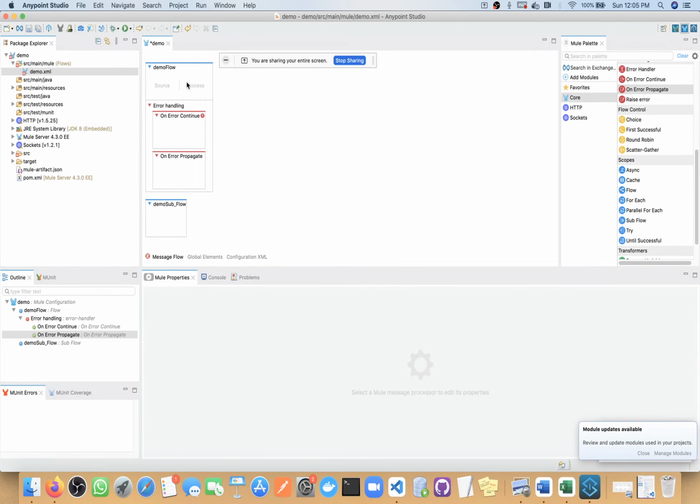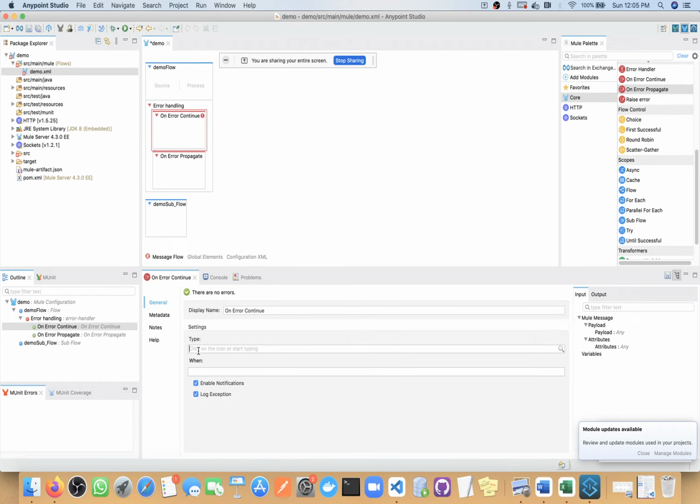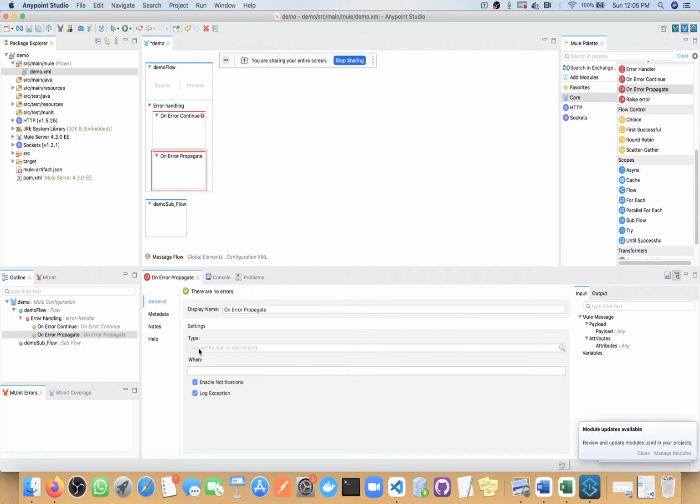Whenever there is any error in this particular flow, who will catch that error? It will be caught by either on error continue or on error propagate. So you need to define the type here: which type you are going to handle in on error continue and which type in on error propagate. If you do not define a type, then by default it will be any. Any means all errors.